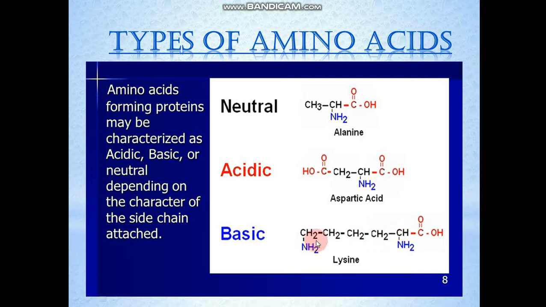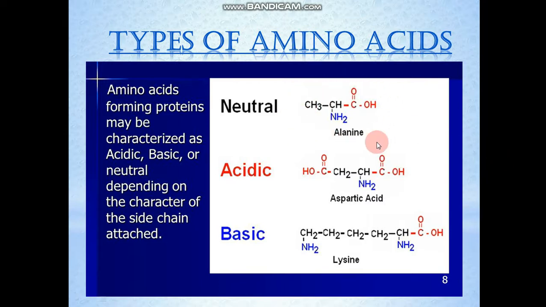This is the side chain, this is the chiral carbon, and to the chiral carbon the side chain is attached. Now in the side chain there is an amine group present also. So overall there are two amine groups present. So the overall nature of this kind of amino acid becomes basic. For example, lysine, arginine, etc.